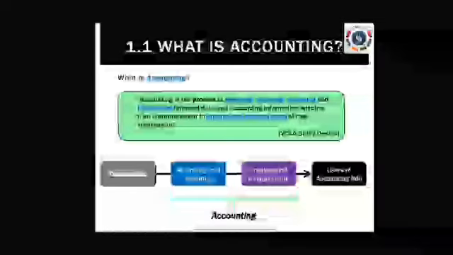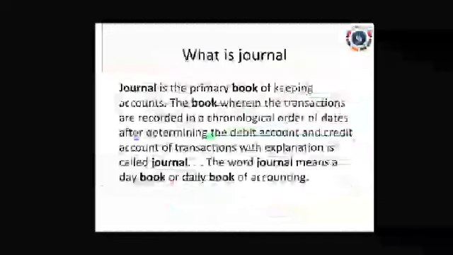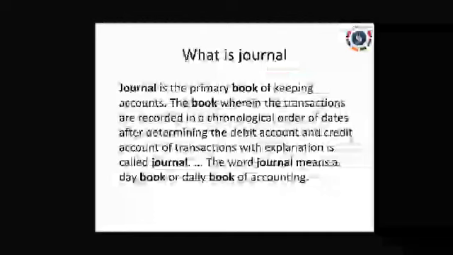Okay, so which one is easy, you can study what is accounting. Now we are going to see what is journal. Yes, journal is the primary book. The first step of accounts is preparing journal. How will we prepare journal? As I already told, we have to write each and every transaction. So purchase of raw material and purchase of asset, everything is a transaction. Through that information we are going to prepare journal.